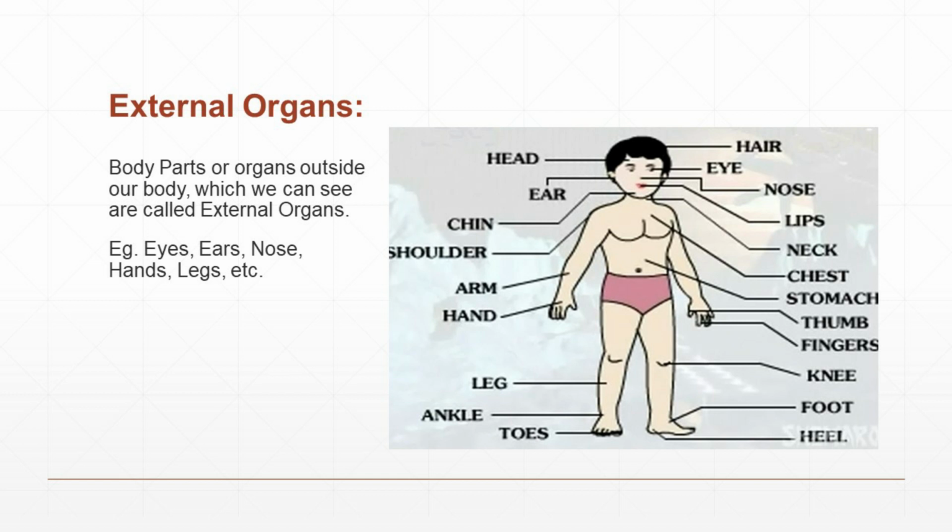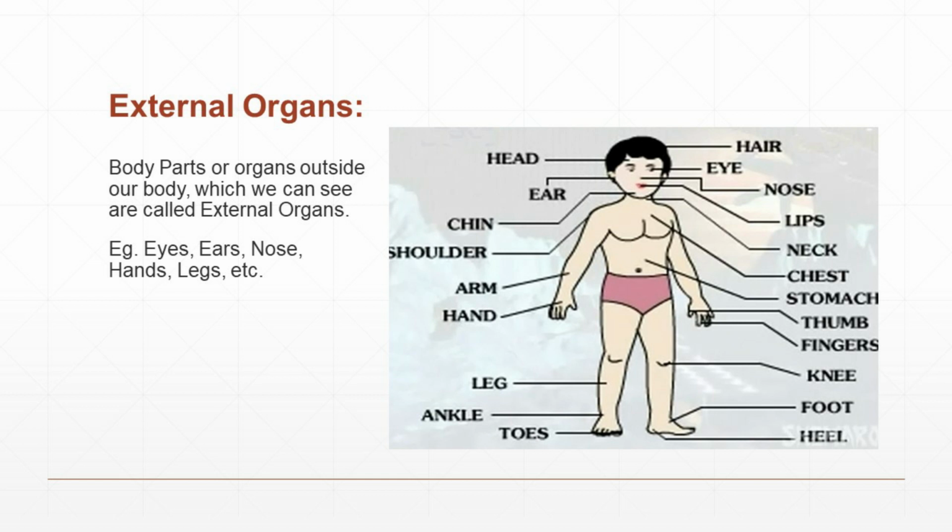Look at the slide and you can understand the different parts, the external organs. That is head, ear, chin, shoulder, arm, hand, leg, ankle, toes, hair, eye, nose, lips, neck, chest, stomach, thumb, fingers, knee, foot, heel, etc. These are all called external organs.